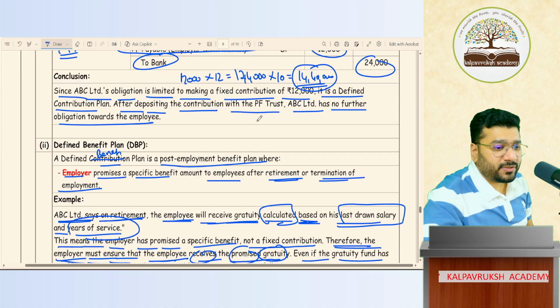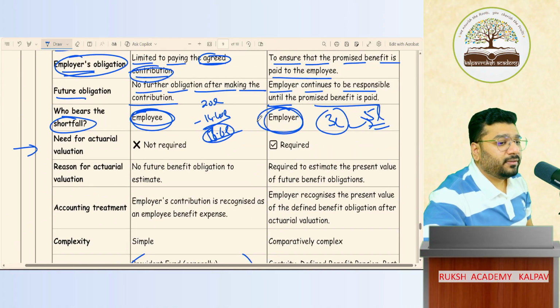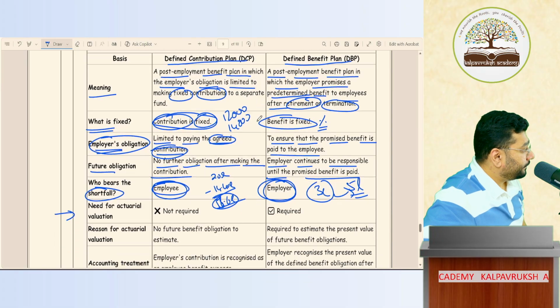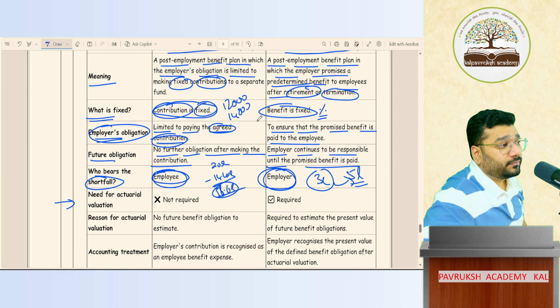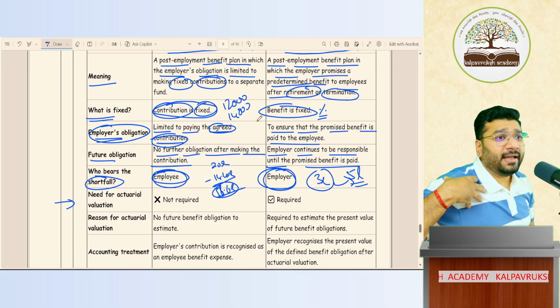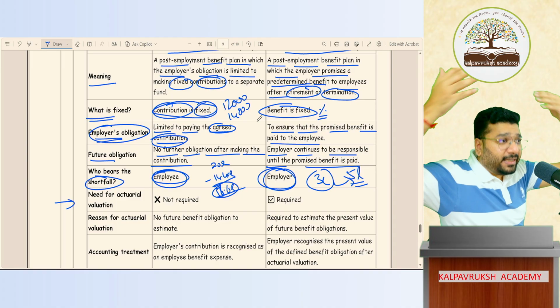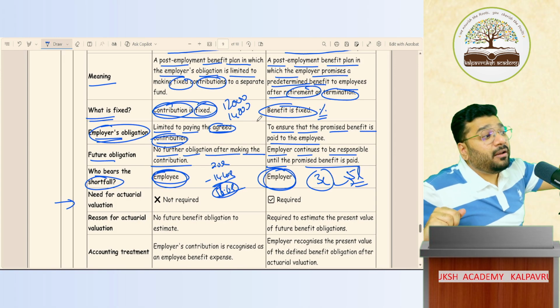Difference? You want to see the difference between which ones? Correct. So, for example, a future obligation: I'm telling you that I'll pay pension to you every month until you die. Which means until the person dies, I have to keep on paying the amount. So that kind of employee benefit is called a defined benefit plan.